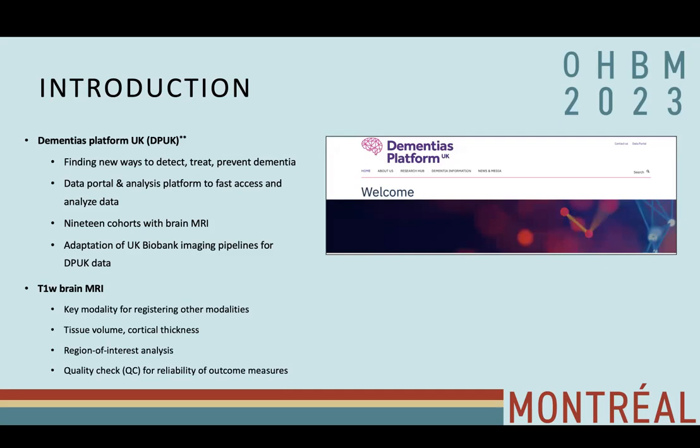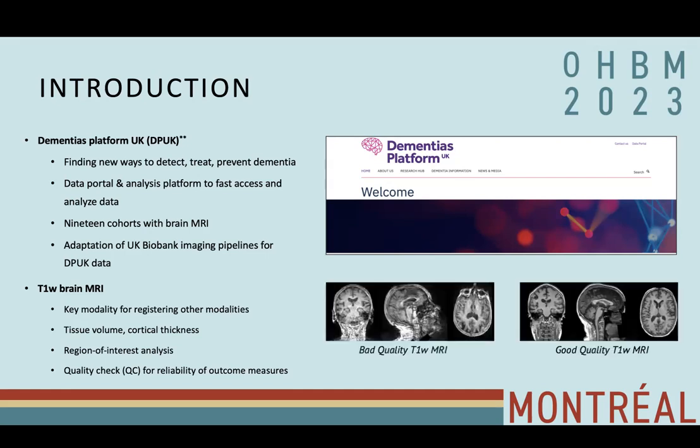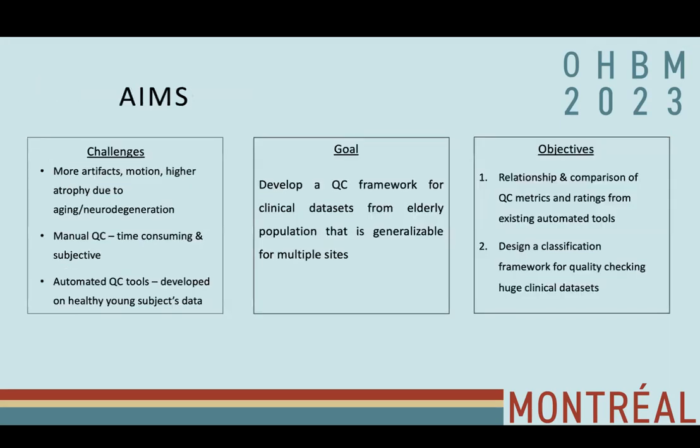T1 weighted brain MRI is a key modality in neuroimaging analysis. It is essential for registration, and also for estimating brain morphometry. And the quality check of T1 weighted brain MRI is extremely important for ensuring reliability of outcome measures. So here is a typical example of good quality and bad quality T1 weighted MRI.